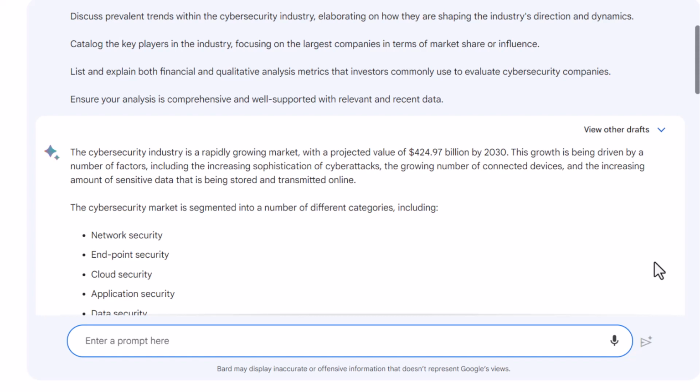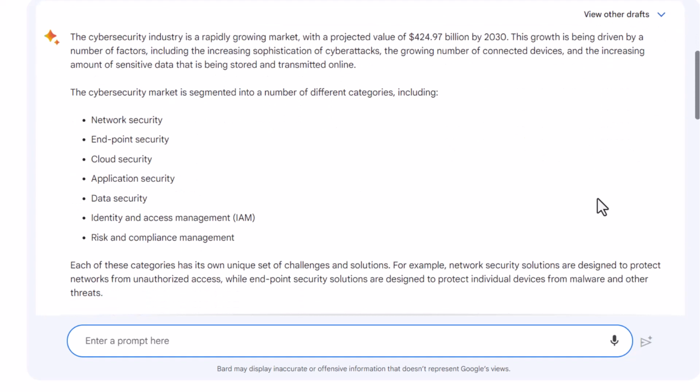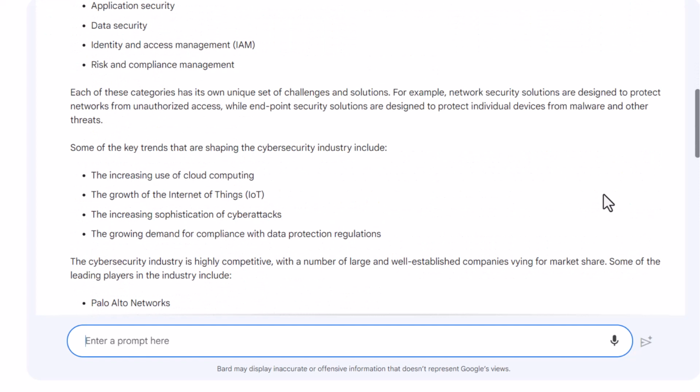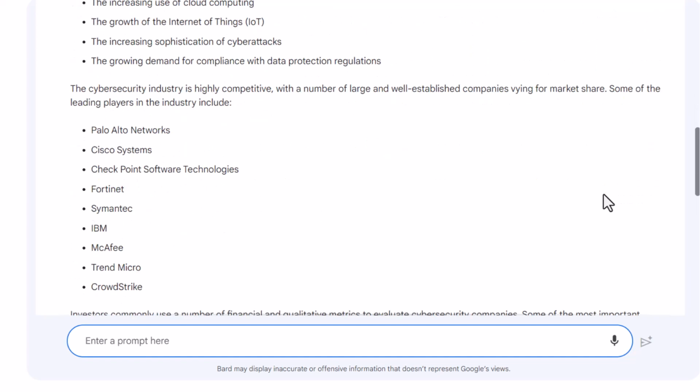Okay, so Bard has started off with the market size of the cybersecurity industry, stating that it's $424 billion by 2030, growth being driven by a number of factors, including sophistication of cyber attacks, the growing number of connected devices, and increasing amount of sensitive data. That makes sense. Bard also highlighted different segments of the cybersecurity market, like network security, cloud security, data security, risk, and compliance management. Some of the key trends shaping the cybersecurity industry include use of cloud computing, IoT, again, sophistication of cyber attacks.